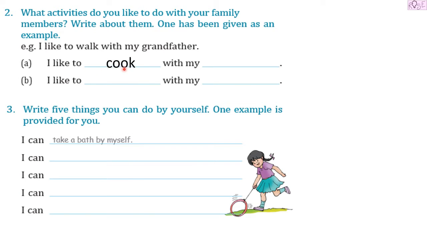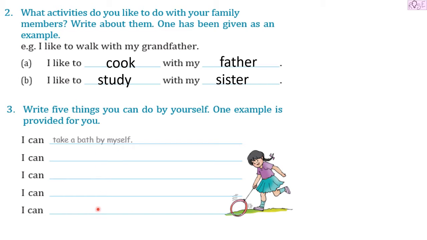I like to cook. Cooking is an action. With my, I have to write the name of a family member over here. With my father. Then we have, I like to study with my sister. Question 3 is, write 5 things you can do by yourself. One example is provided for you. I can take a bath by myself.